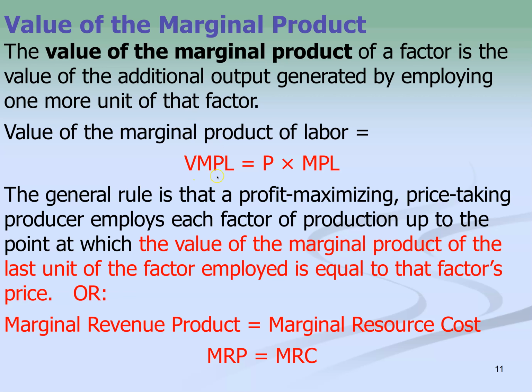And so we will use the idea of the value of the marginal product of labor that will help tell us what the marginal revenue of that product is and how it relates to the marginal resource cost. How much is it costing us for each resource to produce, and how much based on that cost is each product worth, and that is giving us our marginal revenue product, which should be equal to the marginal resource cost.